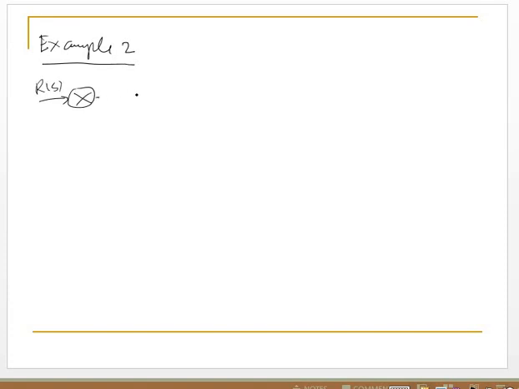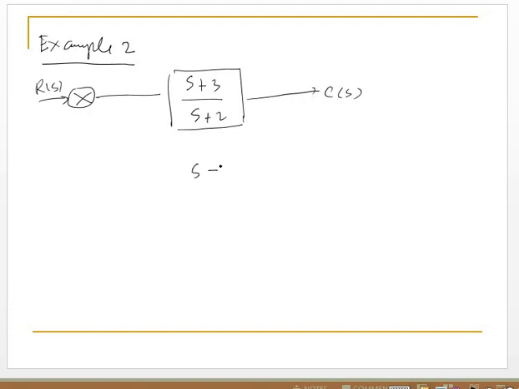there is R(s), then S plus 3 over S plus 2, then C(s), and S minus 2 in the feedback. Our system is negative feedback.